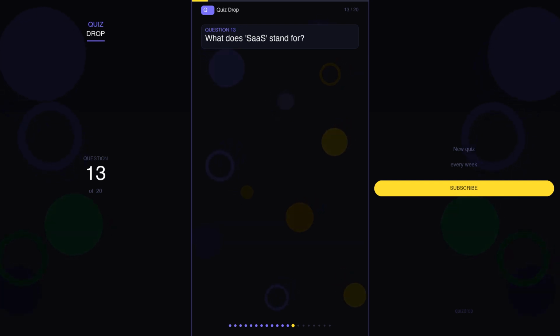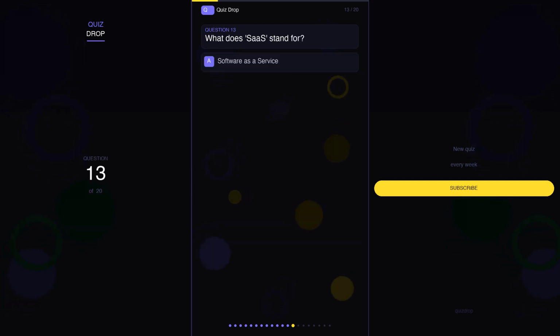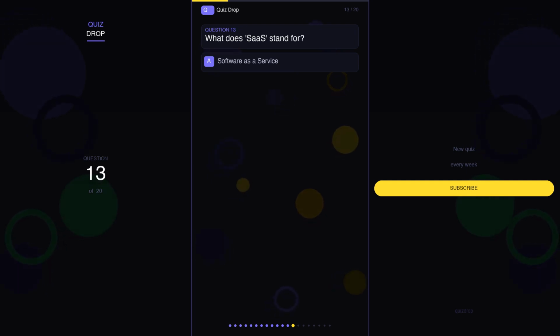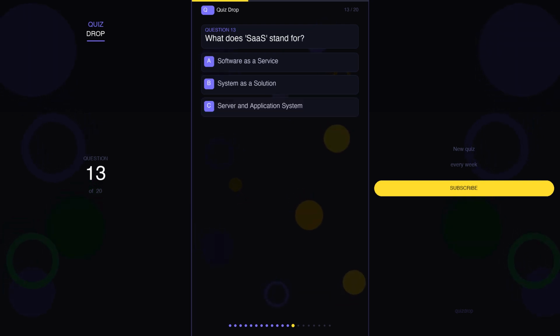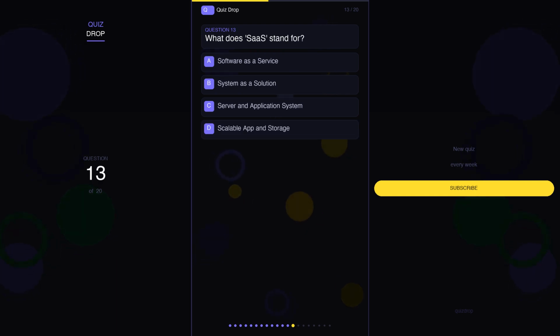Question 13. What does SaaS stand for? Your options are A. Software as a Service, B. System as a Solution, C. Server and Application System, D. Scalable App and Storage.